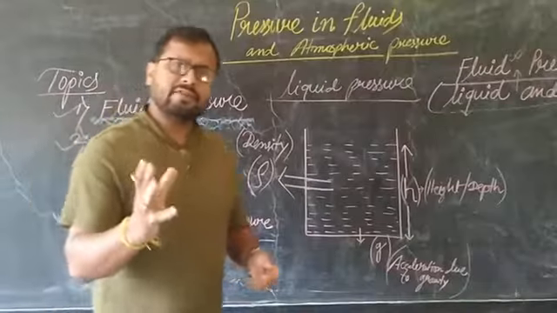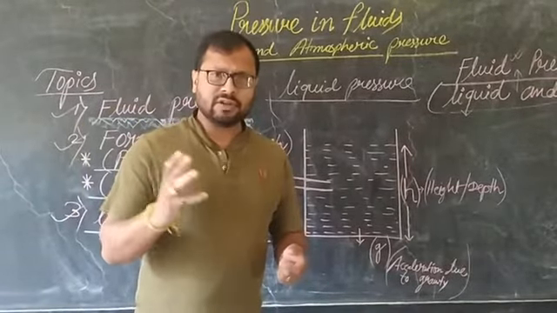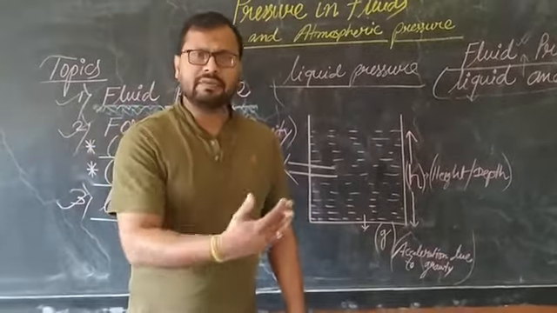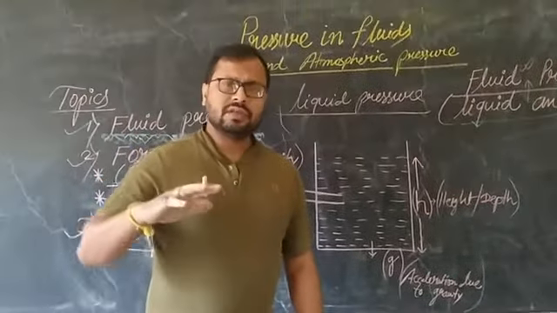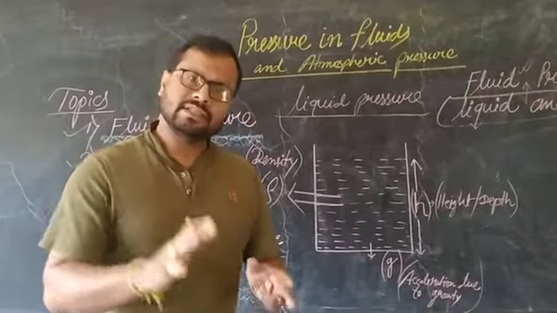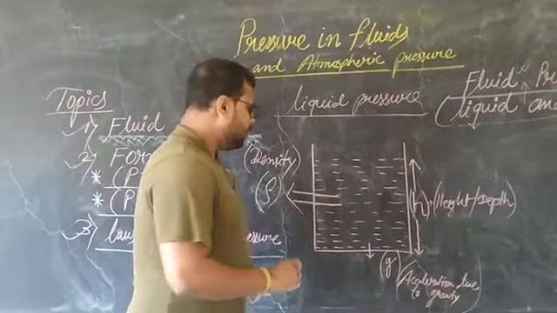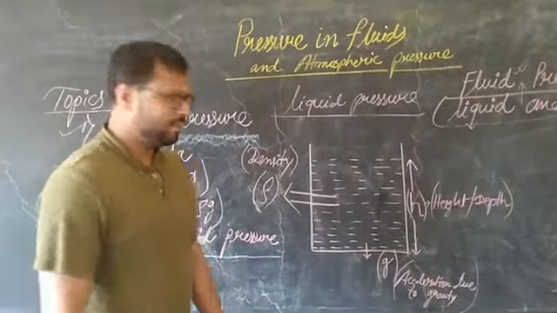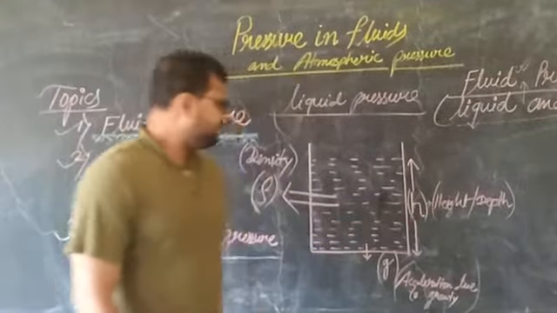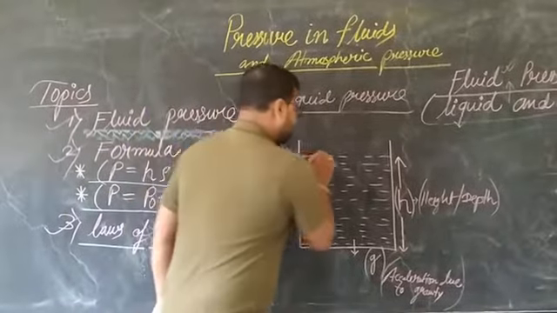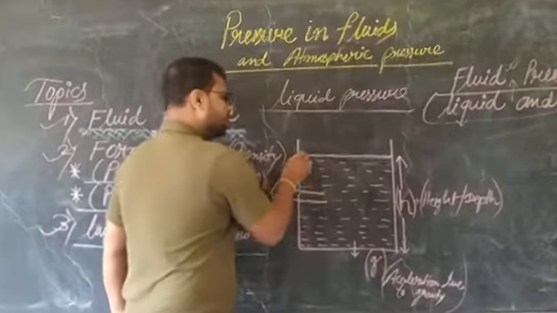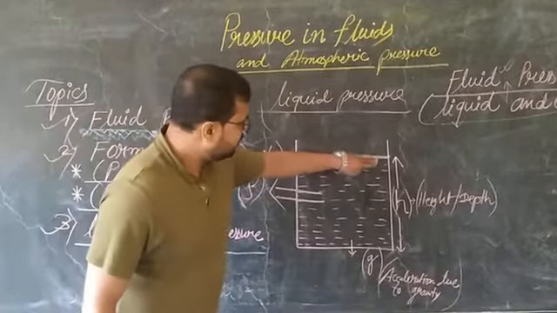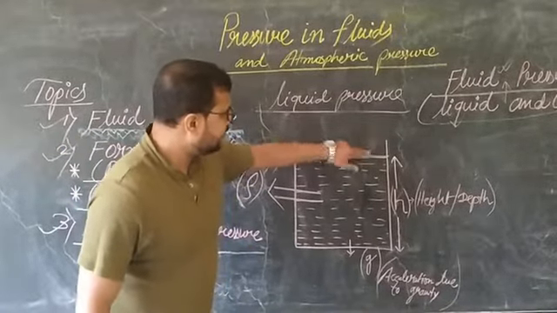The liquid takes the shape of the container. You have seen that when you fill it in a cylindrical container, it takes the shape of the cylinder. When you fill it in a cubical container, it takes the shape of the cubical container. On which factors does it depend? First factor, you can see this is the free surface. Listen to me carefully. This is the free surface, where the liquid surface is separated from the air.